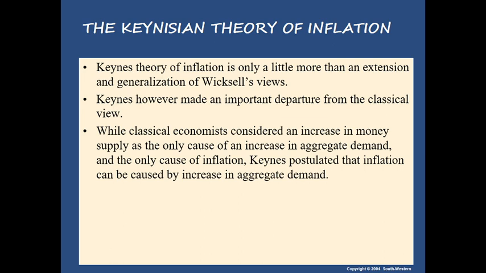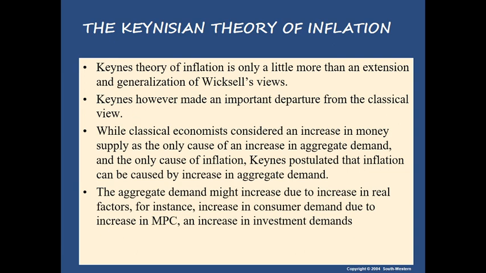Now, aggregate demand might increase due to an increase in real factors. He stressed that aggregate demand increases not only due to money supply but also due to an increase in real factors. What are the real factors? For instance, an increase in consumer demand due to an increase in MPC. All these concepts are clear to you.